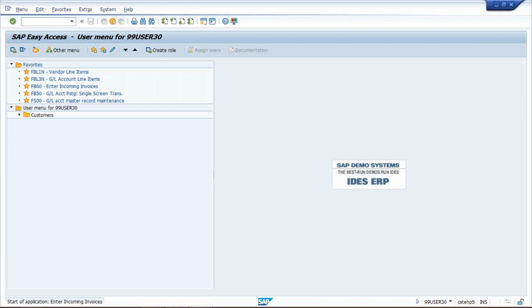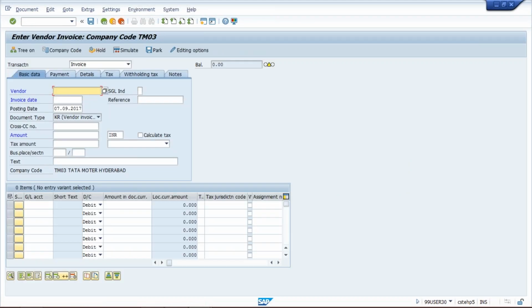Press enter. Now, here first of all, this is called document header. These all details come under the header level, and here these all details are called line items. This is line 1, 2, 3, 4, like this. Okay. So now what will happen here in document header?